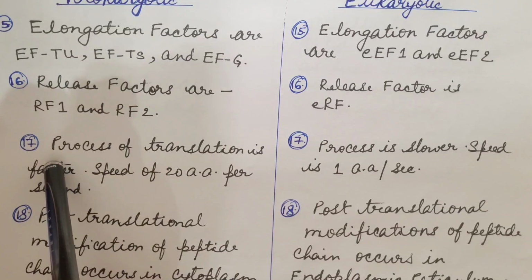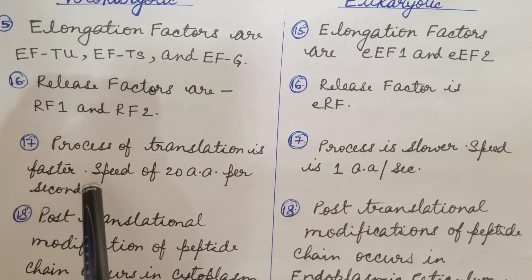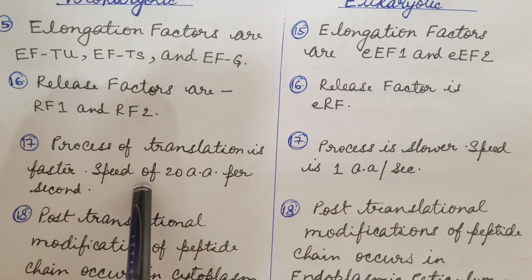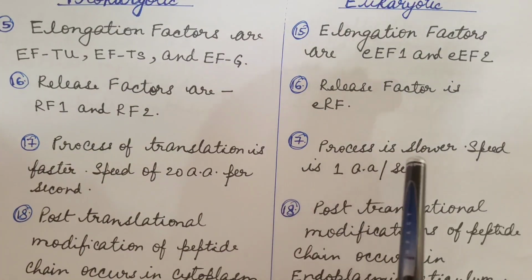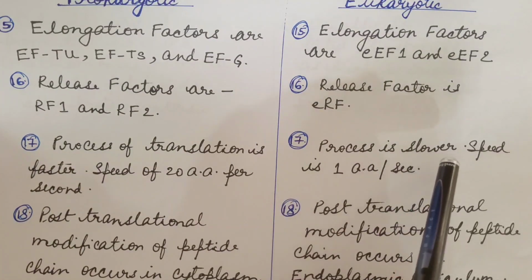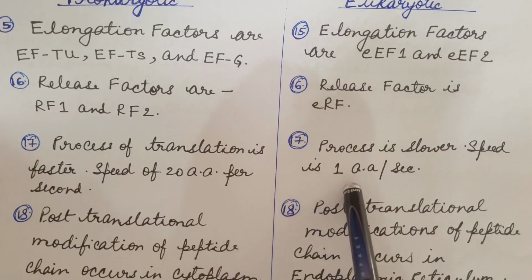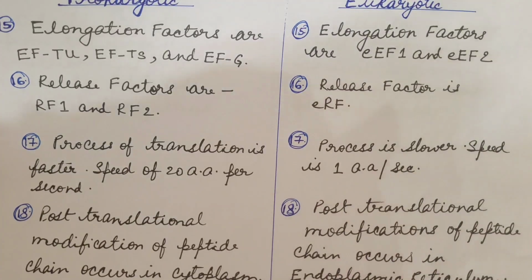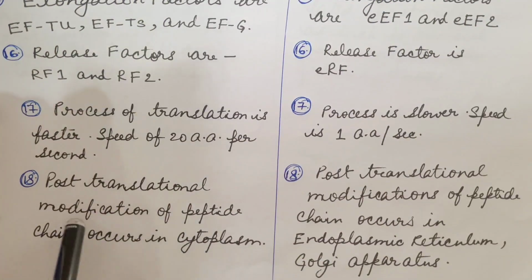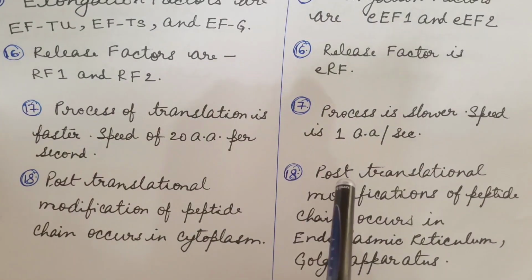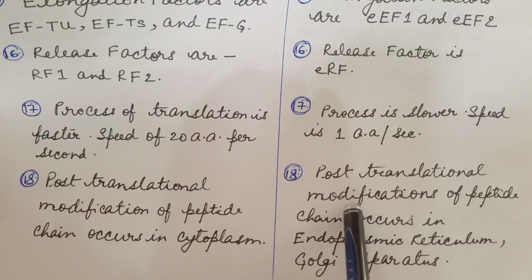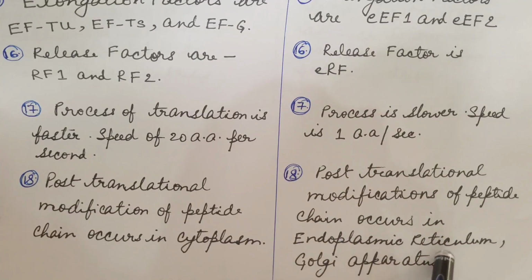In prokaryotes, process of translation is faster. It occurs at the speed of 20 amino acids per second. In eukaryotes, process of translation is slower, occurs at the speed of 1 amino acid per second. In prokaryotes, post-translational modification of peptide chain occurs in cytoplasm. In eukaryotes, post-translational modifications of peptide chain occur in endoplasmic reticulum and Golgi apparatus.